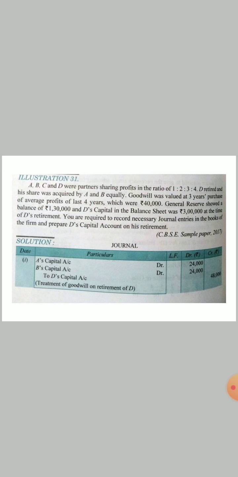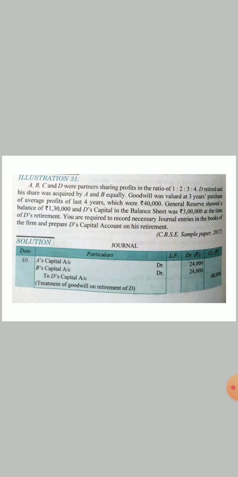That means D will get goodwill, that will be given by A and B equally. Goodwill was valued at 3 years purchase of average profit of last 4 years, which is 40,000. So if average profit is 40,000, goodwill will be 1,20,000, and D's share will be 4 by 10 of 1,20,000, that is 48,000. Then general reserve showed a balance of 1,30,000 that will be given to every partner in old ratio. D's capital account balance in the balance sheet was 3 lakh rupees at the time of retirement.